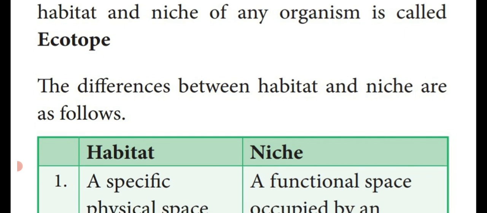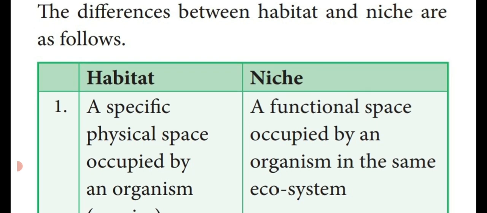Next, we are going to see the difference between habitat and niche. I told you, habitat means a specific physical place occupied by an organism. That is habitat. Niche means a functional place which is occupied by an organism in the same ecosystem. That is the important one. Both of them are in the same environment only. But it occupies the physical space.